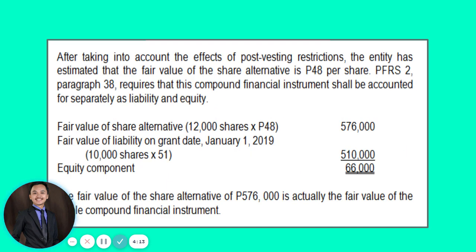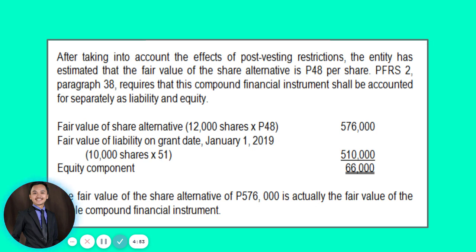Now, in this case, after taking into account the effects of post-vesting restrictions, the entity has estimated that the fair value of the share alternative is 48 pesos per share. And the standard, particularly PFRS 2 paragraph 38, requires that this compound financial instrument shall be accounted for separately as liability and equity. So guys, there should be a separate accounting for these two alternatives. So we will be computing the fair value of the share alternative and the fair value of the liability.